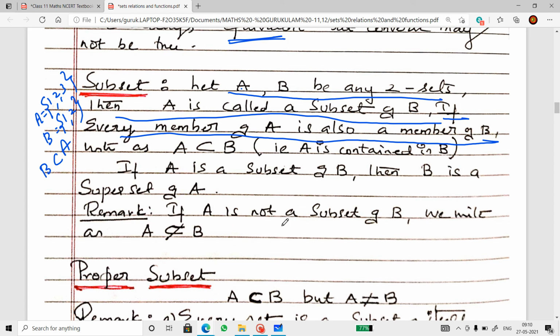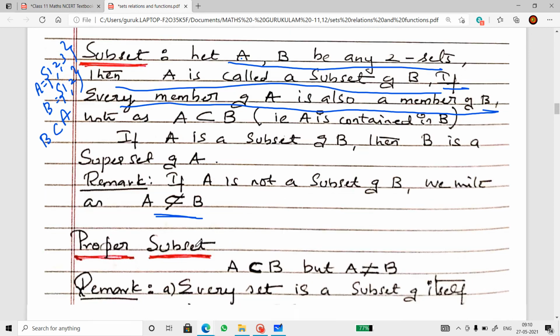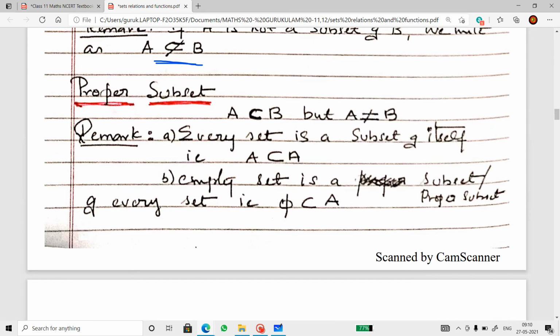If A is not a subset of B, then we write it like this: A not a subset of B. Proper subset. If A is a subset of B and A is not equal to B, A is present in B, but B has some extra elements other than what is there in A. Then you call that a proper subset. All right.